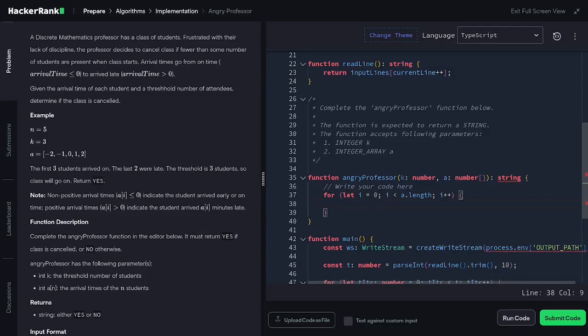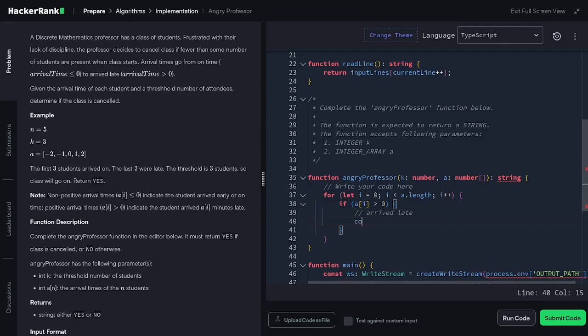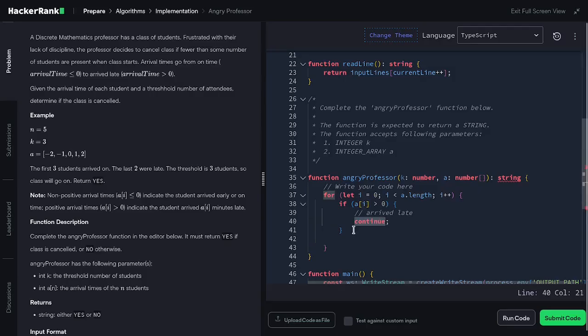For every iteration, we check if the current element of the number array is higher than 0, which means arrived late, then of course we can continue our iteration. If it is not, after the continue statement we skip to the next iteration of the for loop for the next student, instead of going down to our code, which handles students that arrive either early or on time.